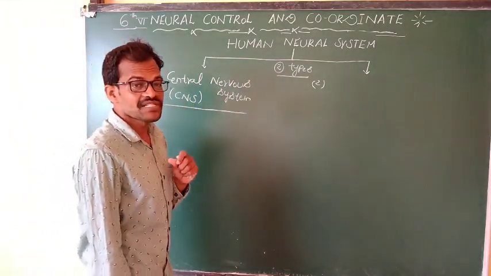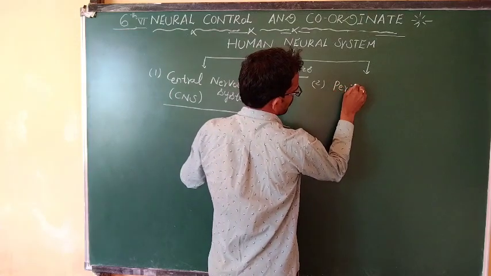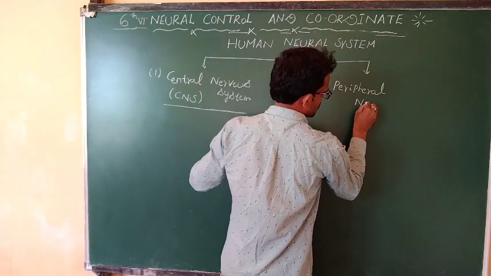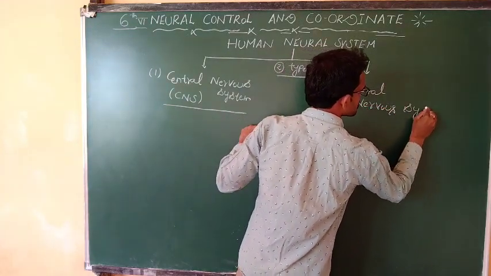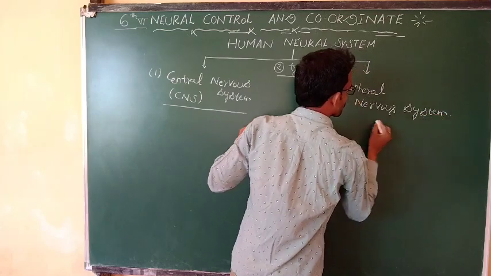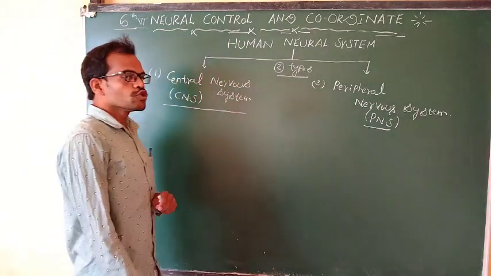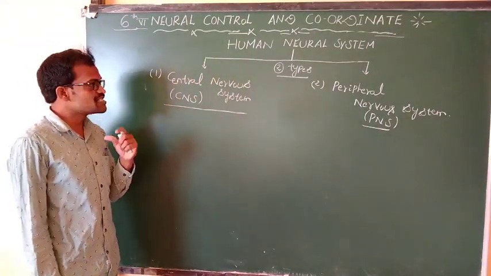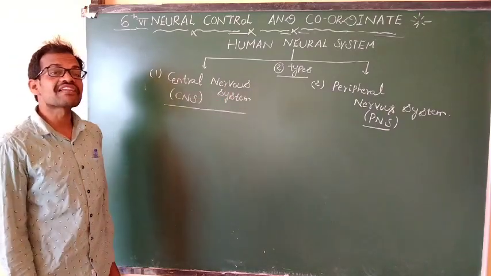The second system is known as the peripheral nervous system. What is the second one? Peripheral nervous system. So the human neural system is divided into the central nervous system and, the second one, the peripheral nervous system.